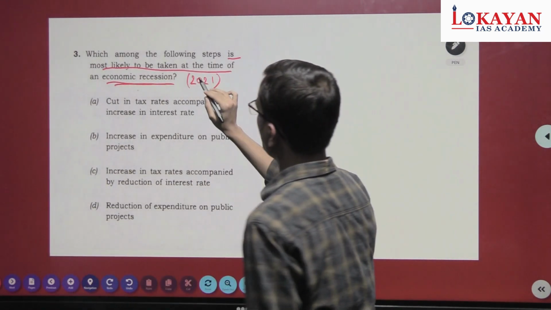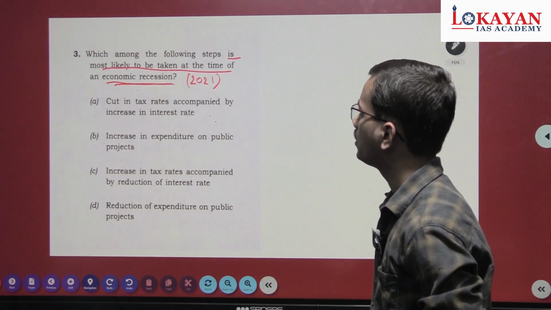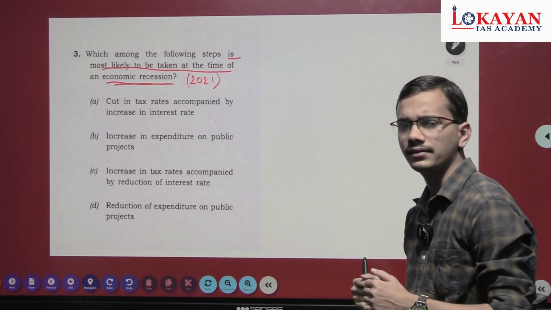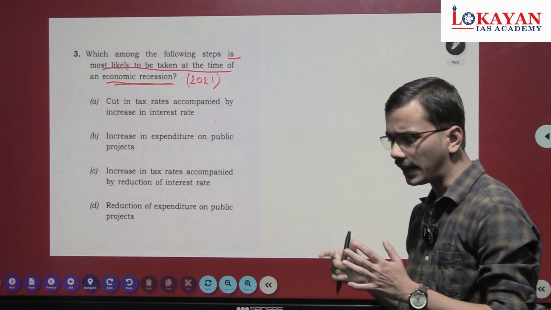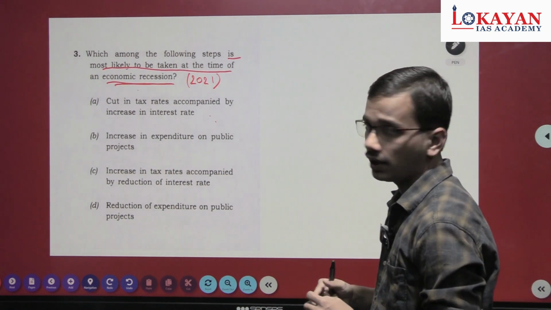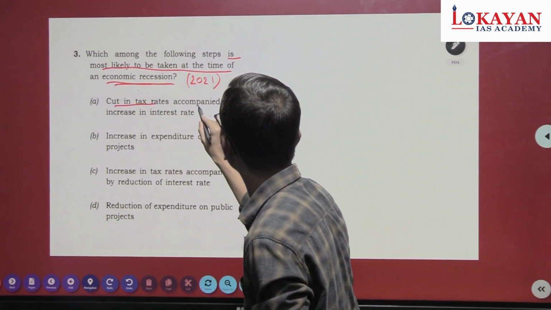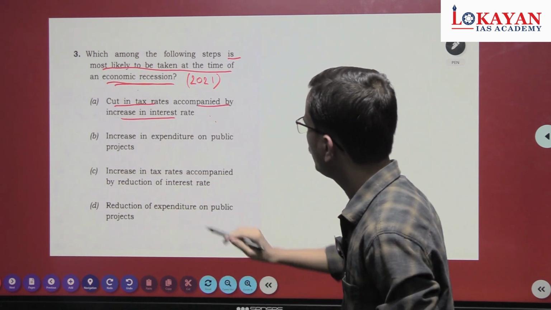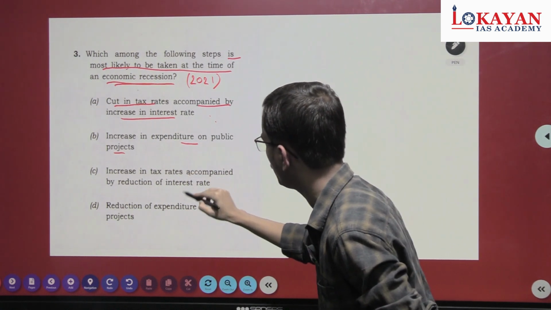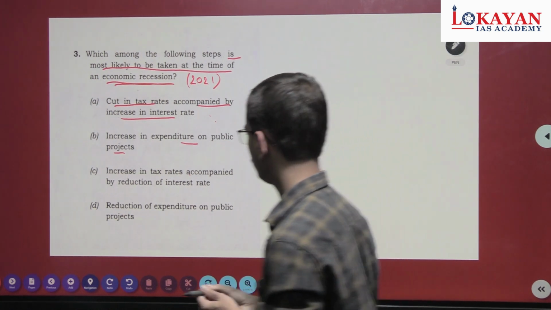Which among the following steps is most likely to be taken at the time of economic recession? In an economic recession, people's purchasing power will be less, so we have to improve it. Also economic activity will be less, so we have to increase it. Such steps we have to take. Now see it option by option. Cut in the tax rates accompanied by an increase in the interest rate. Increase in the expenditure on public projects. Increase in the tax rates accompanied by reduction of interest rate. A reduction of expenditure on public projects.